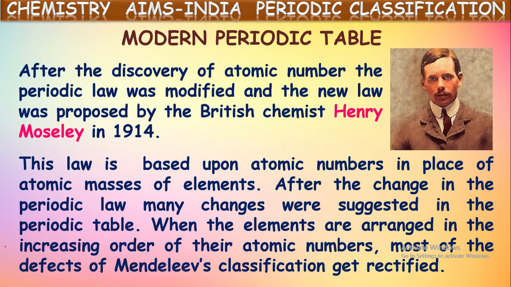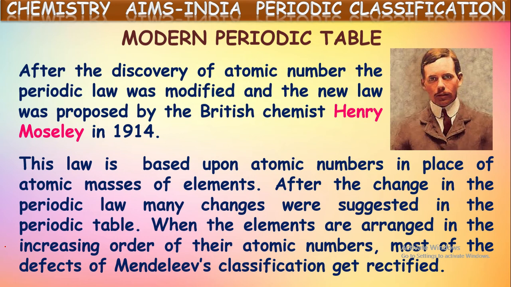But now, if the atomic number is taken as a basis, then there is no more confusion, because for carbon only one atomic number exists even though it has three isotopes. Three isotopes will have the same atomic number, isn't it? That is the definition of isotopes actually. The atoms with the same atomic number but different mass numbers are called isotopes. So as all the isotopes of carbon have the same atomic number, all are given only one place.